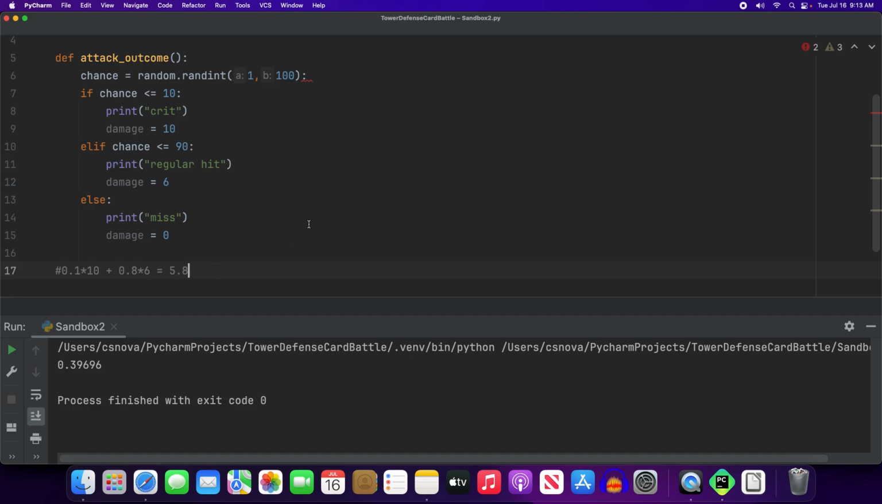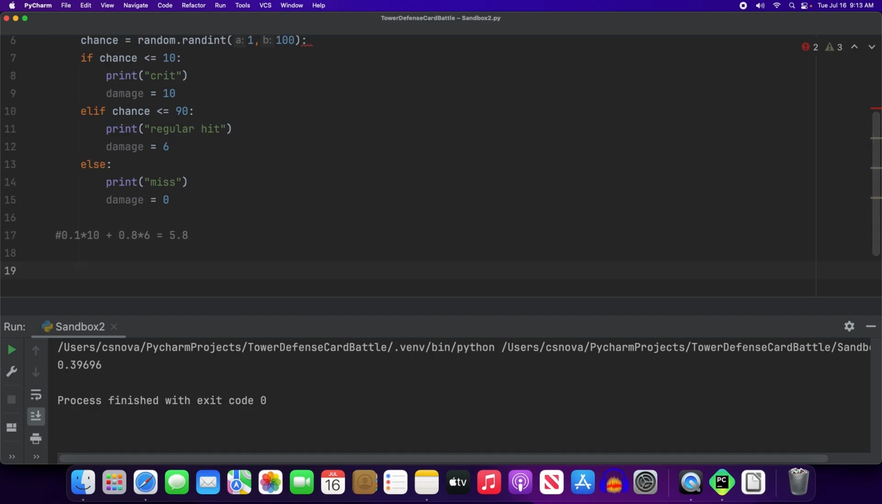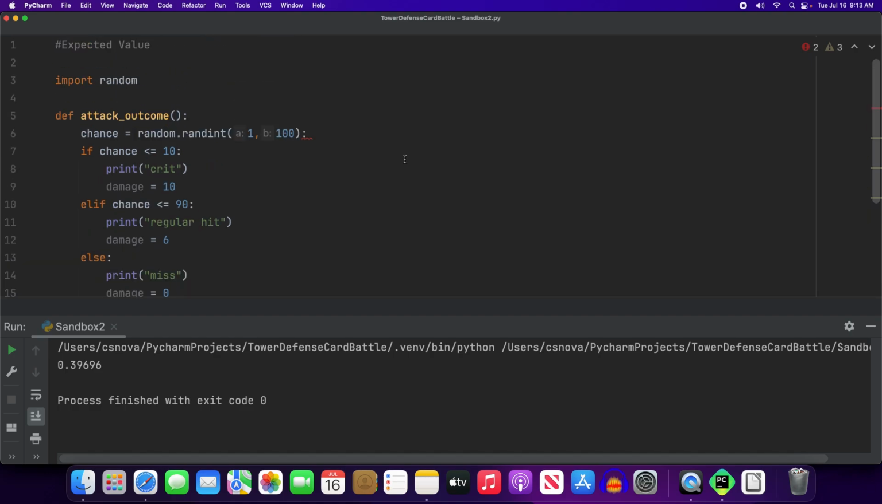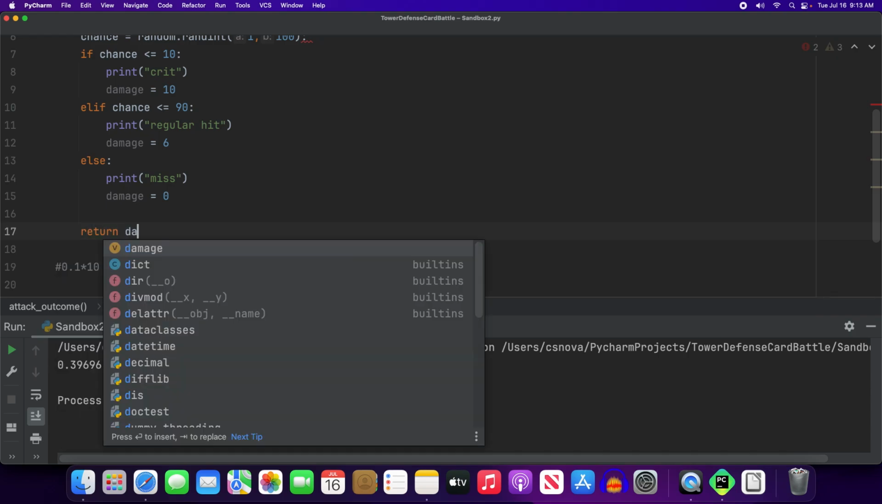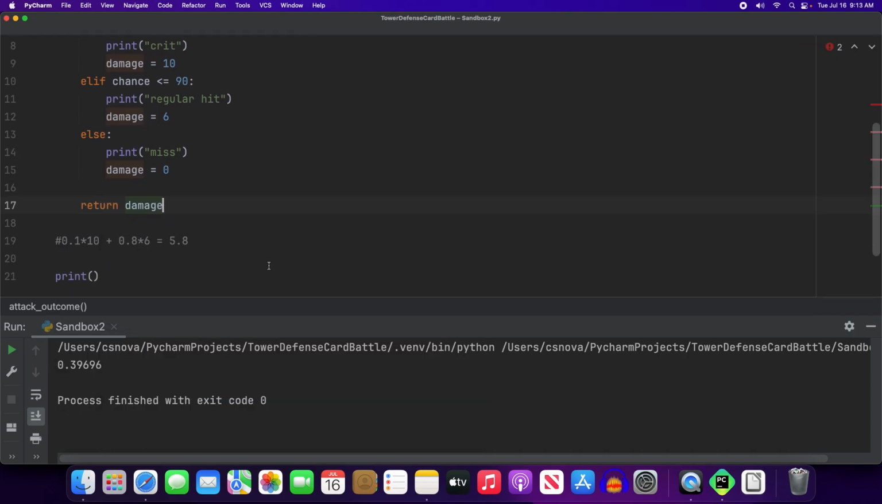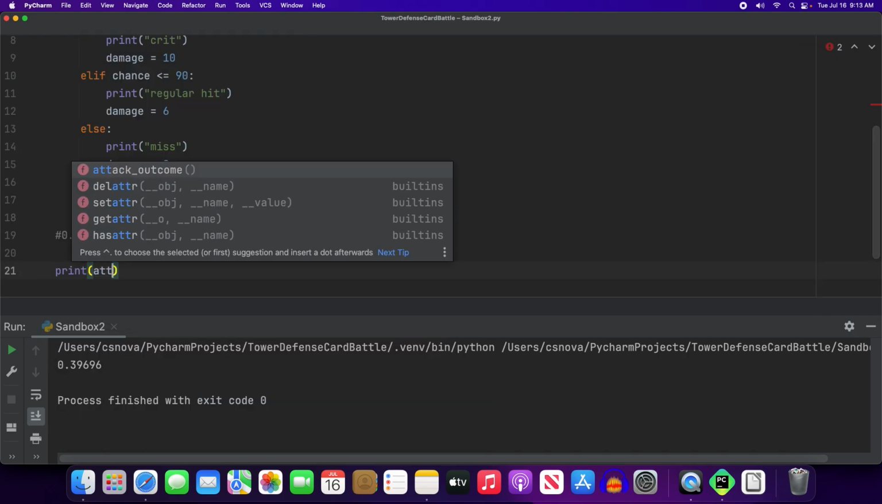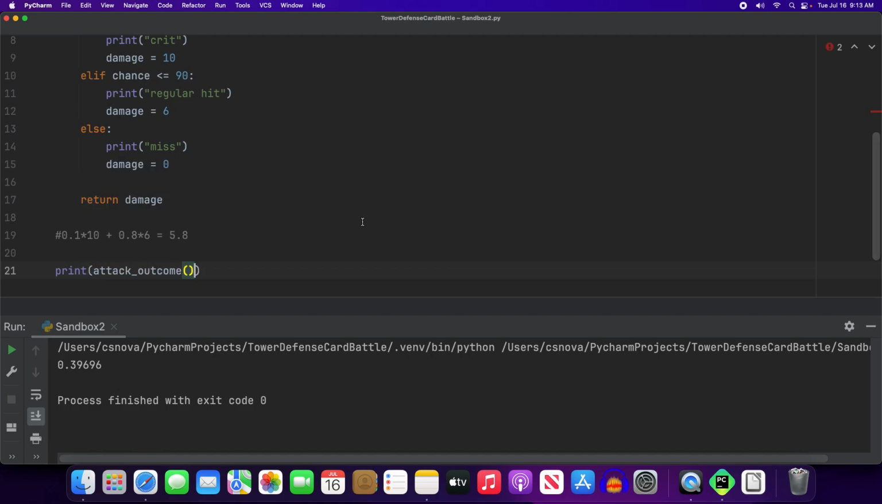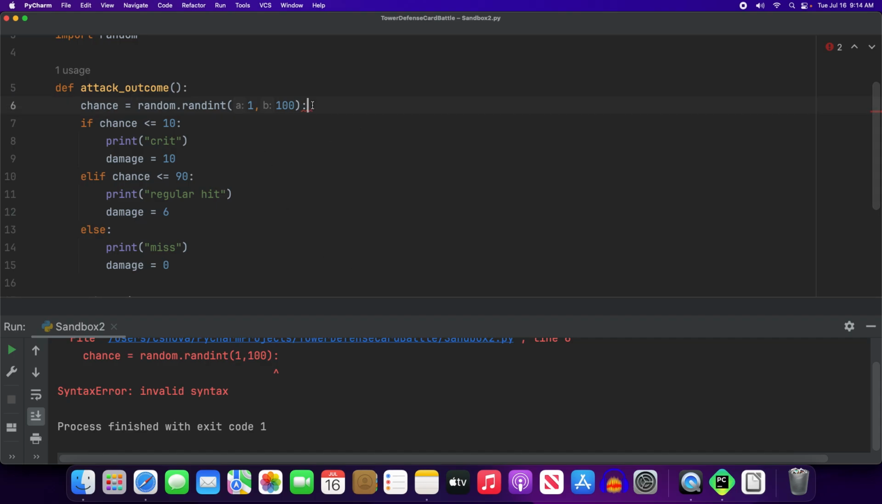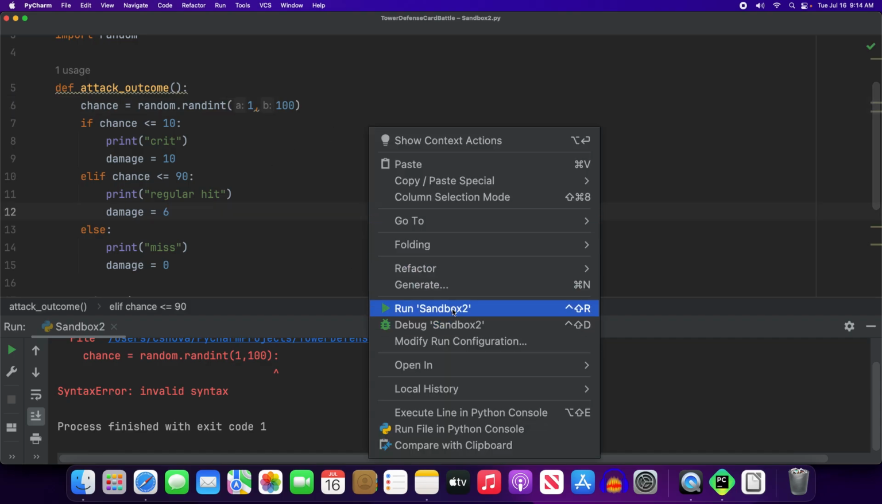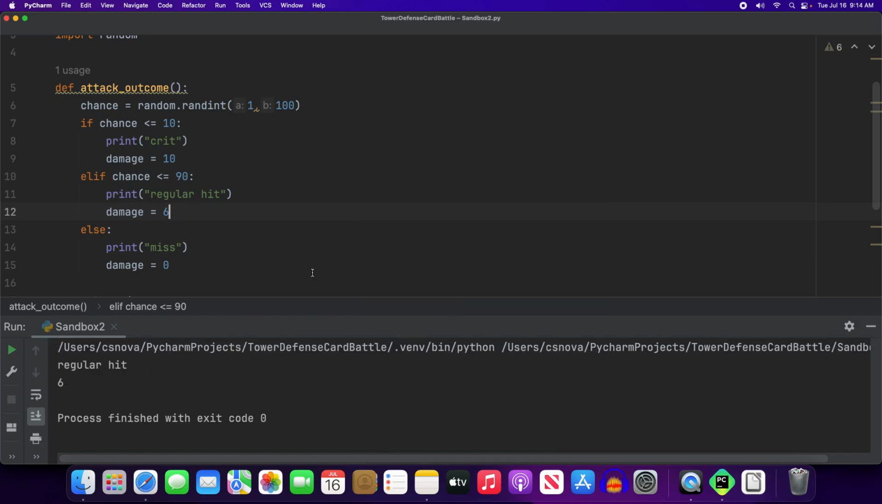So if I just run it once, I'm just going to do print, what did I call it, damage, attack outcome. Oh, and I have to do a return again. Return damage. So print attack outcome, and we get a syntax error. Oops. I have no idea where that colon came from. There you go, 6, regular hit.